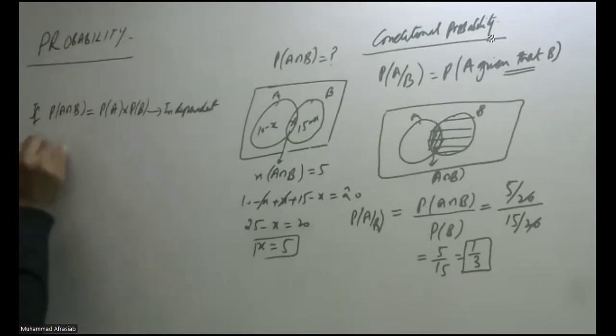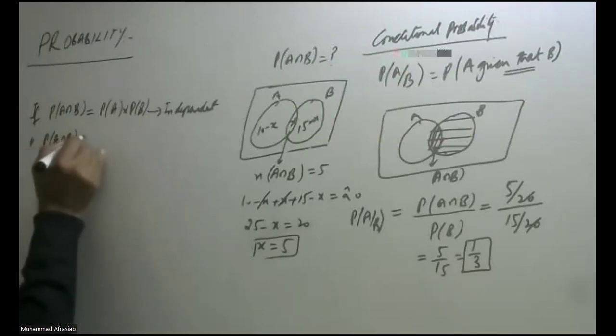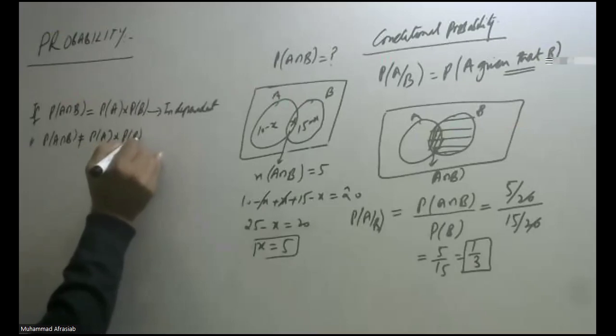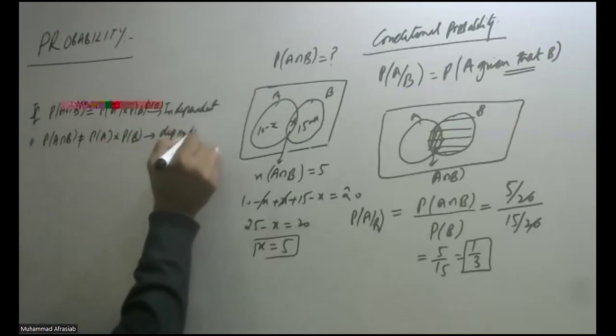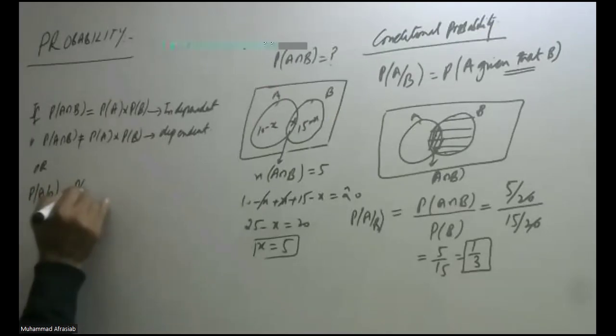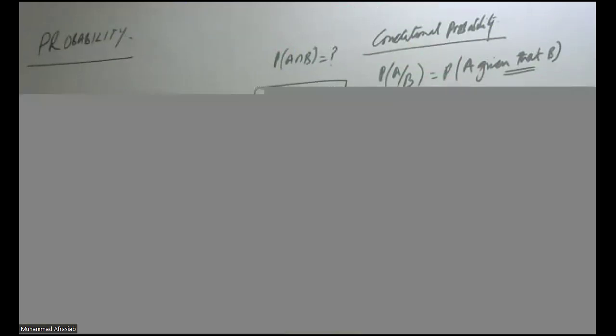And if probability of A intersection B is not equal to probability of A times probability of B, then they are called dependent events. Or in other words, probability of A given that B is equal to probability of A. That means B has no effect on getting A. So this is called the independent property.